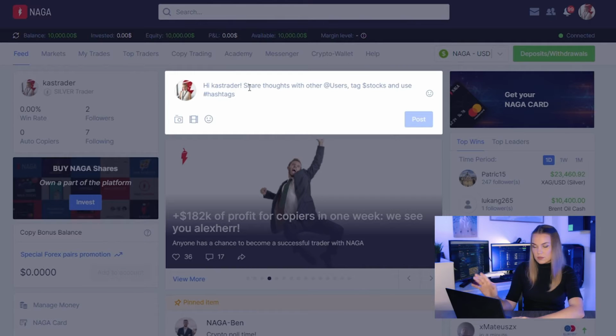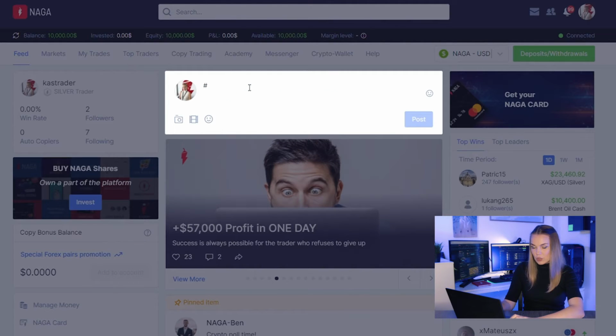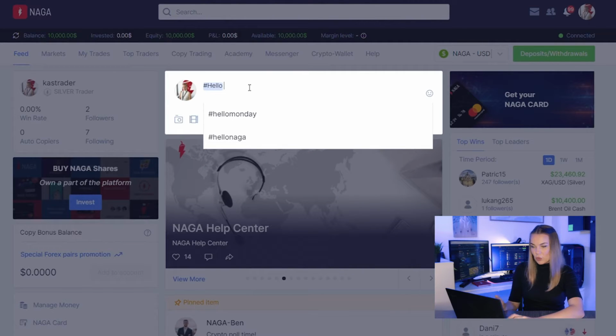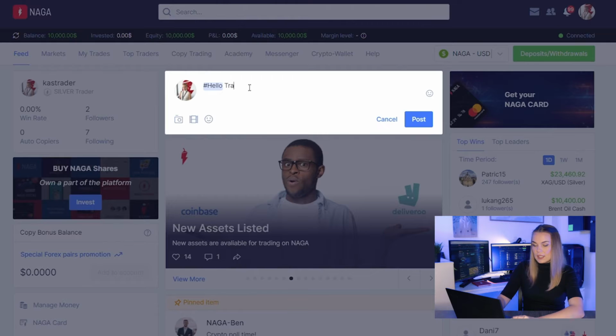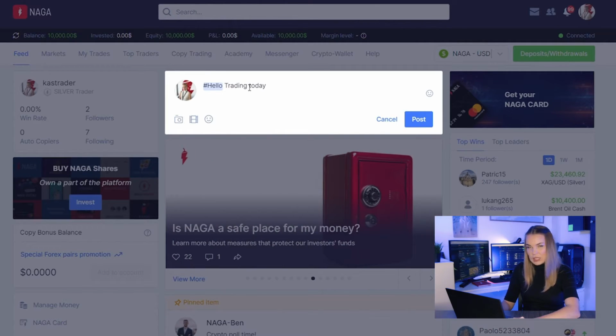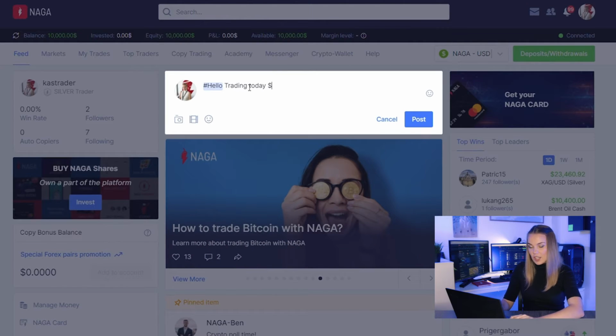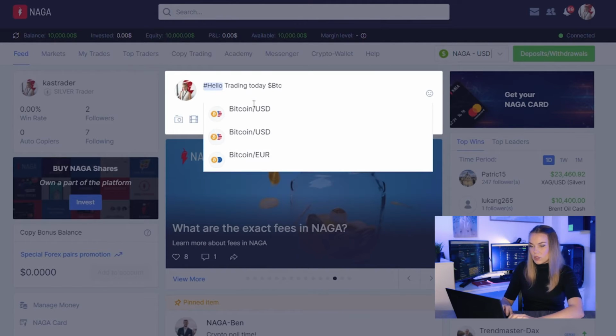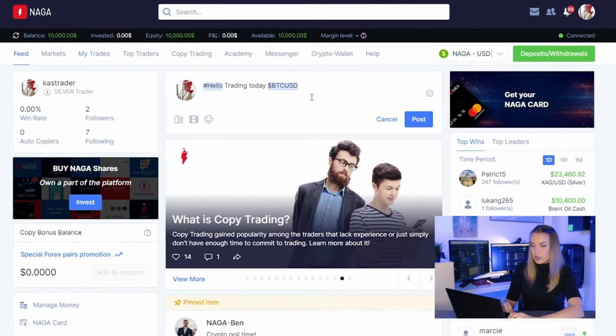In NAGA, you can use hashtags, and we have 3 types of tags in general. So the first one is a normal general hashtag. So you will go hello. So that's a normal hashtag. Trading today. Now this is something unique at NAGA. This is our cashtag. So if you're trading something and you want to share it with the rest of the community, you will cashtag the asset you want to talk about. So Bitcoin.